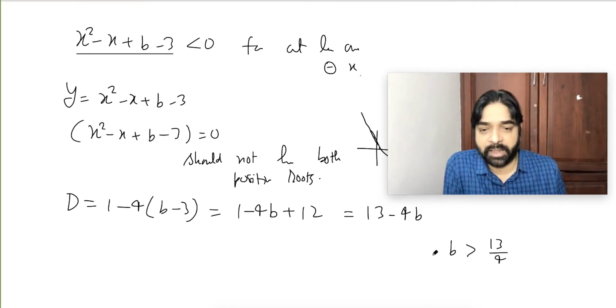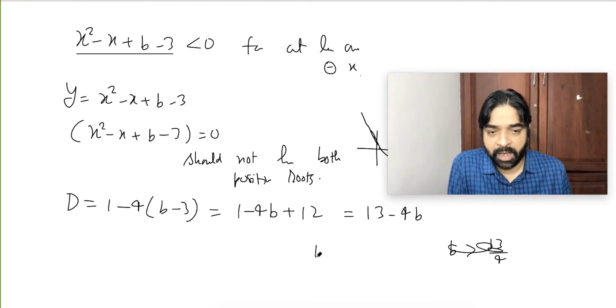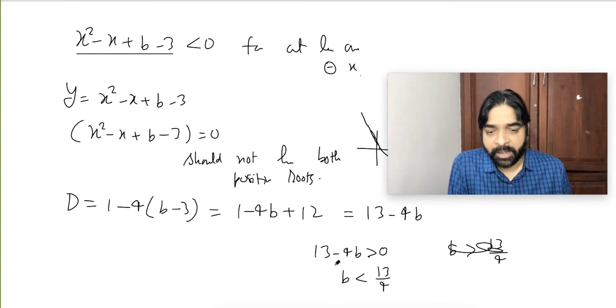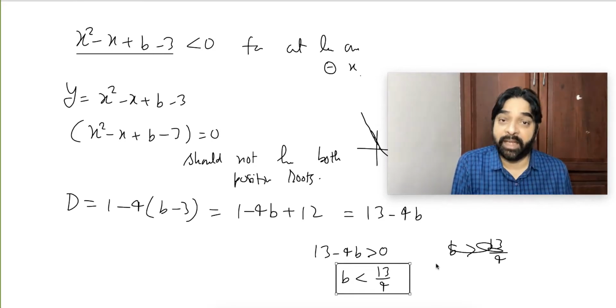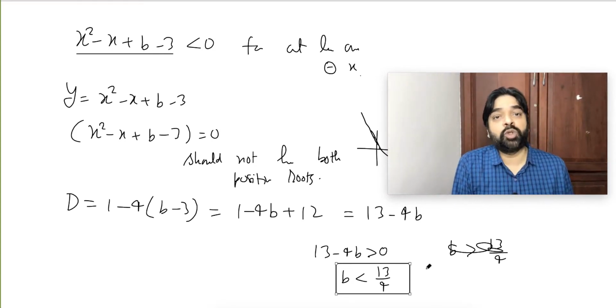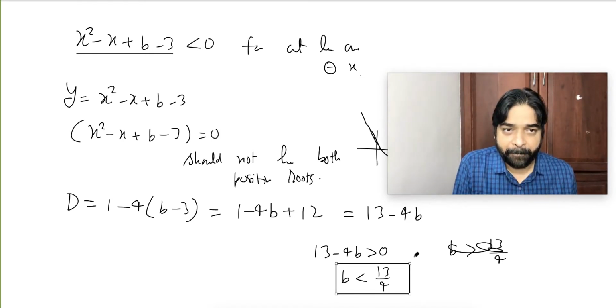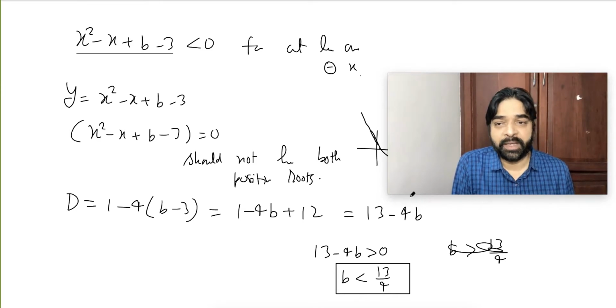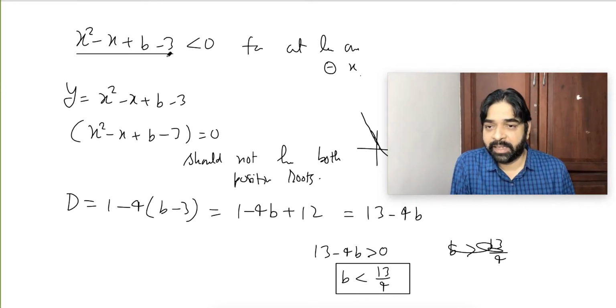So 13 minus 4b must be greater than 0. That means b should be less than 13 by 4. This is the condition when both roots will be real. But I don't want both roots to be positive. When are both roots positive? When a and c have the same sign but opposite to b. A and c same sign, opposite to b.